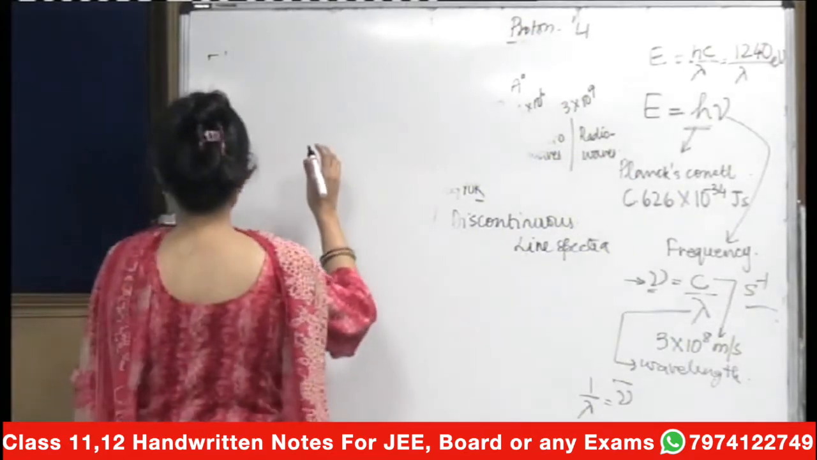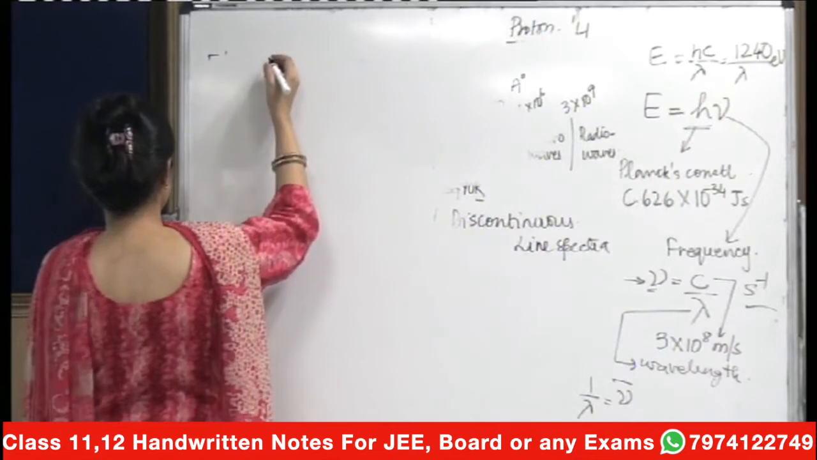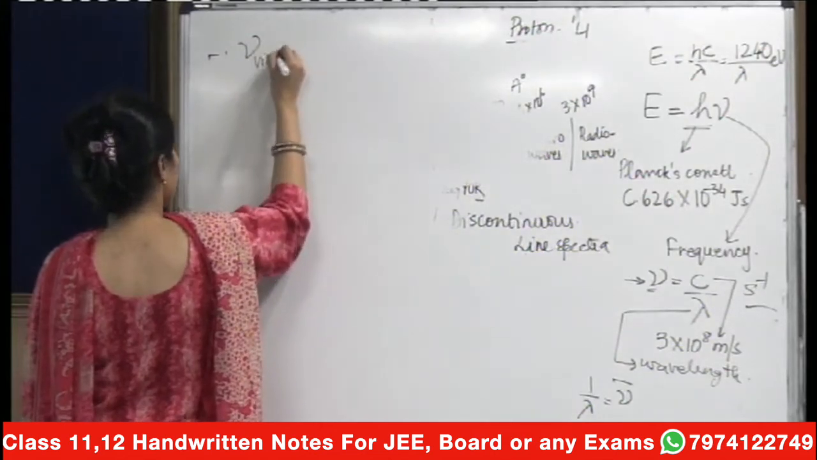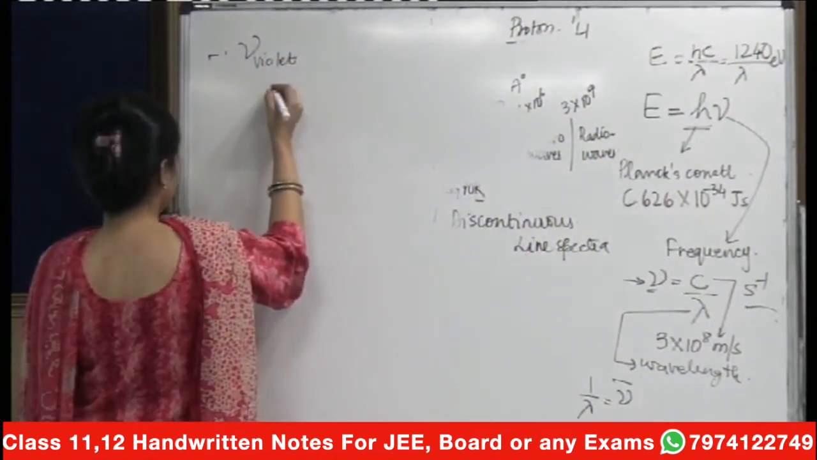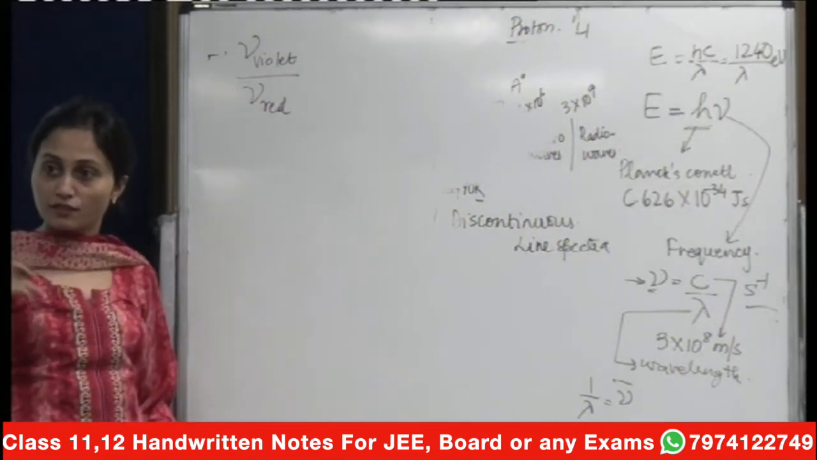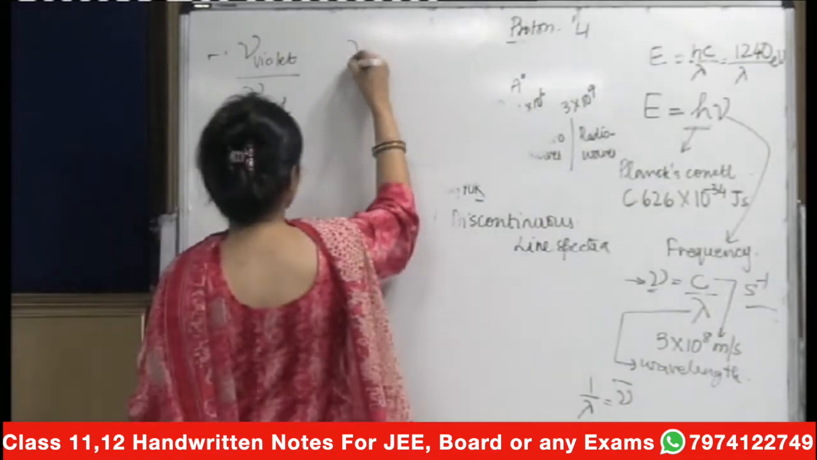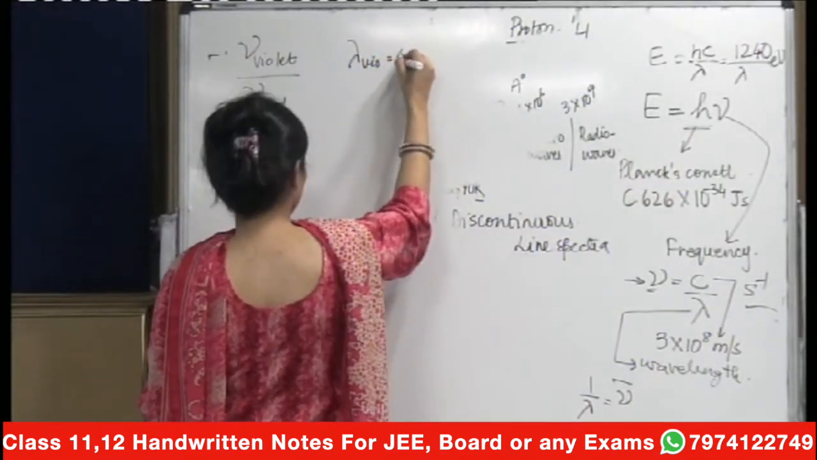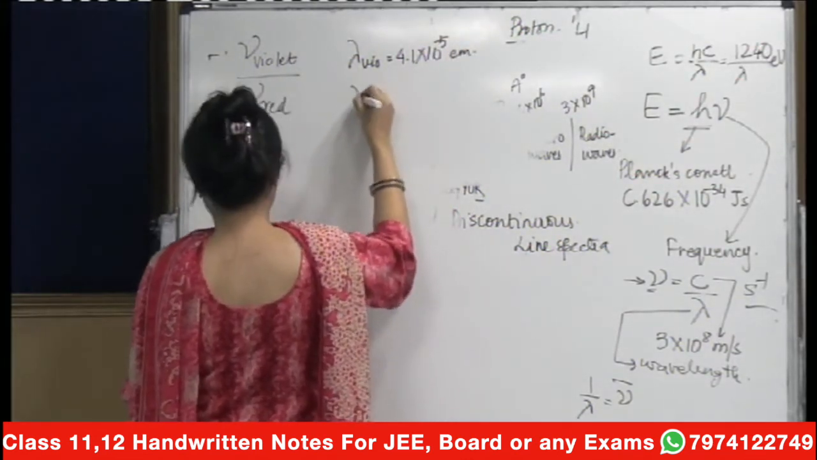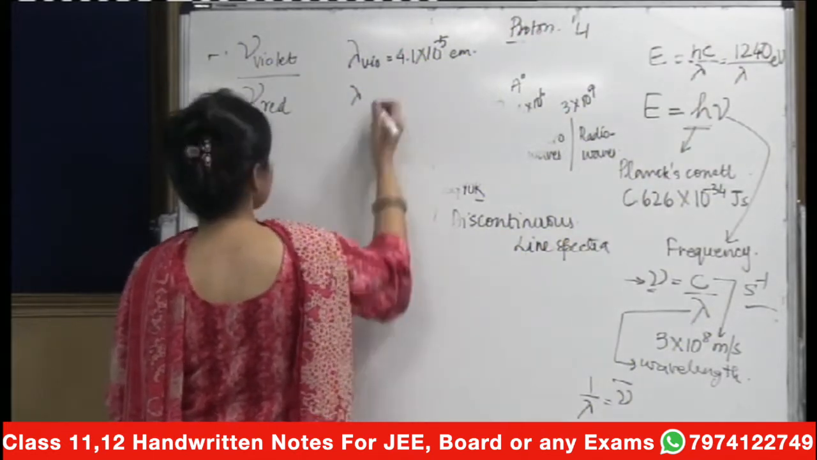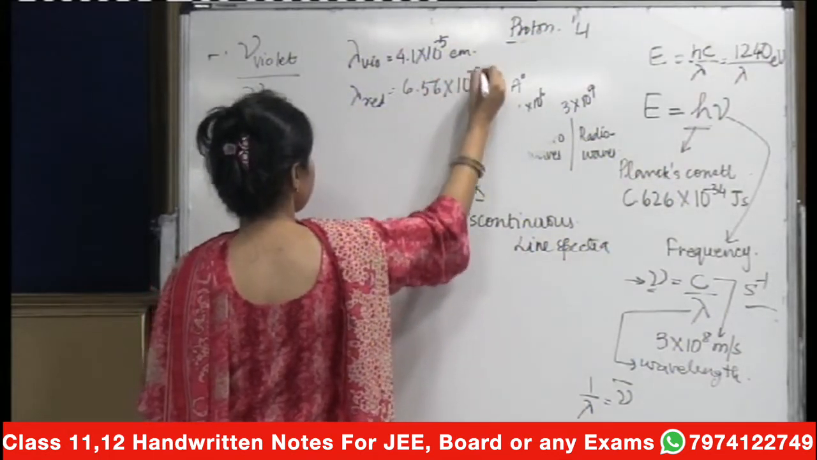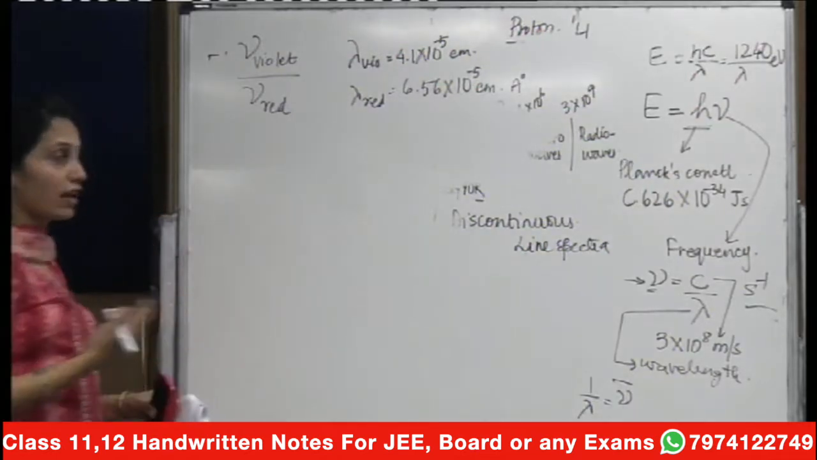Quickly take up a question. I am asking you to find out the ratio of frequencies, frequency is like nu. I am asking you the ratio of frequency of violet light to that of red light. The question says find out the ratio of frequencies of the violet light and red light when the wavelength of violet light is given to you as 4.1 into 10 to the power minus 5 centimeter, and the wavelength of red light is given as 6.56 into 10 to the power minus 5 centimeter. So you have to find out the ratio of the frequencies.